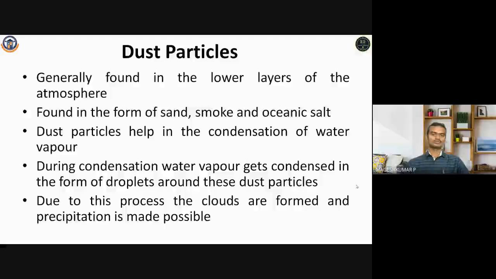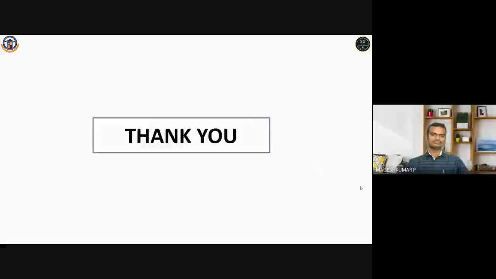Actually, the water droplets form above the dust particles and come down to the Earth's surface as rainwater. Due to this process, clouds are formed and precipitation is made possible. So water vapor and dust particles are both very important for precipitation to take place. So these are all the natural processes and natural composition present in the atmosphere, which we all have to know. Thank you for listening.